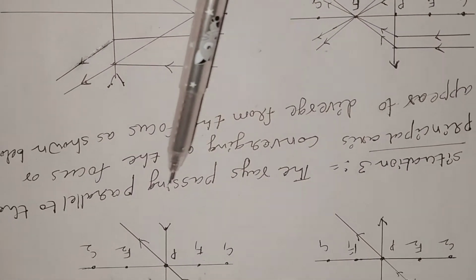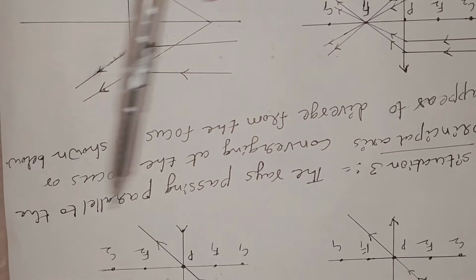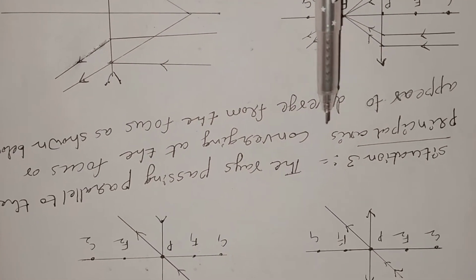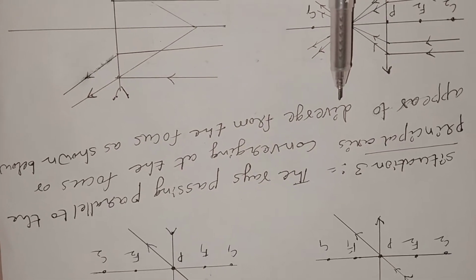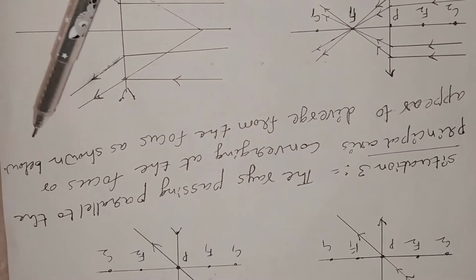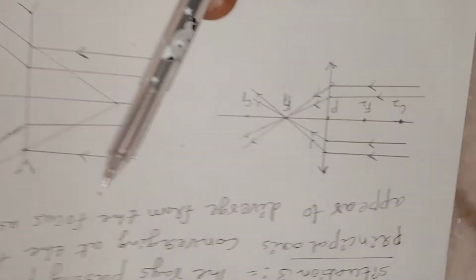Now come to situation 3. The rays passing parallel to the principal axis converge at the focus, or appear to diverge from the focus, as shown below.